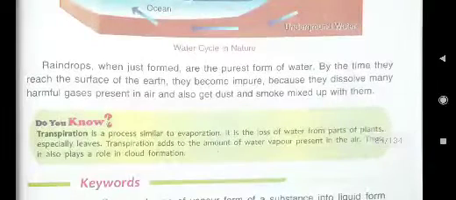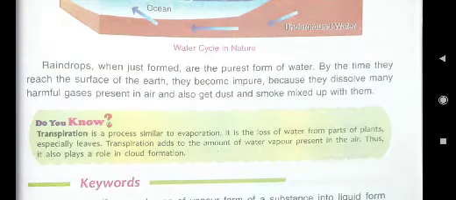So, how will you write the answer? Here the answer is, you see in this it is written, raindrops when just formed are the purest form of water. By the time they reach the surface of the earth, they become impure. Why?